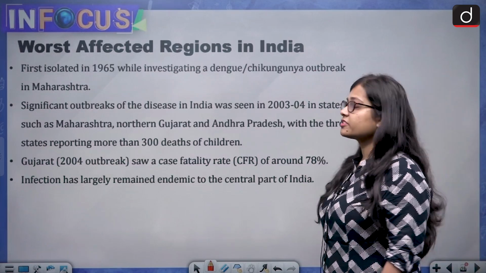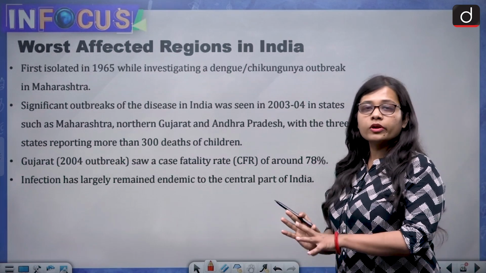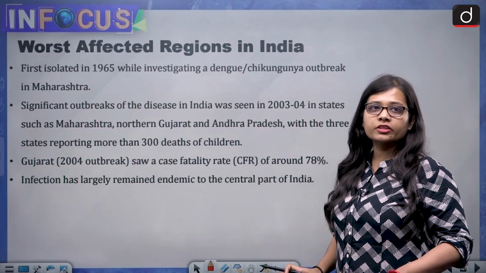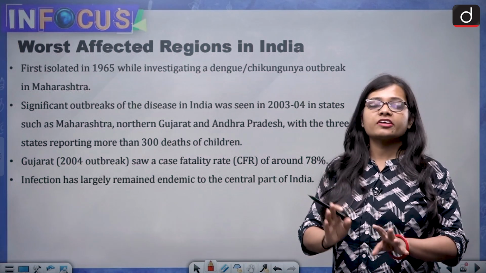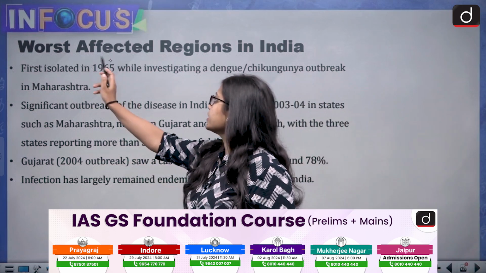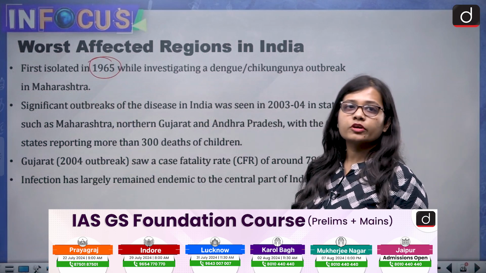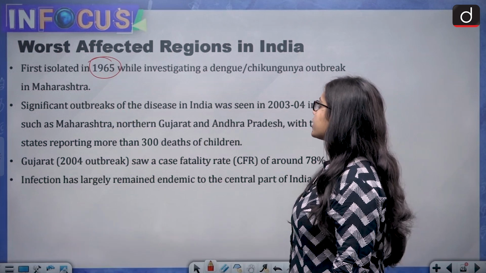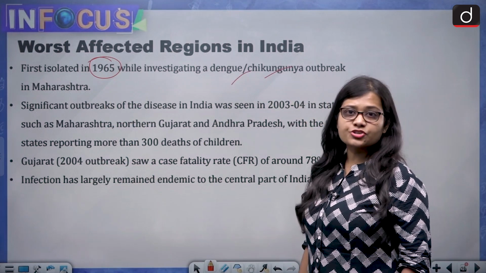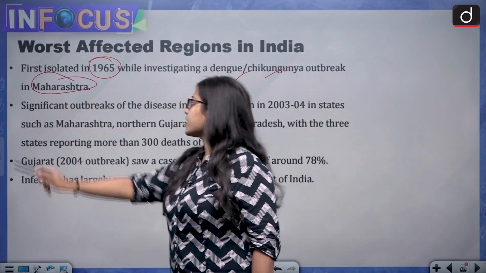Worst affected regions in India. So is it only for the first time that the Chandipura virus has been observed? No, that is not the case. Earlier also this virus has been observed in India. It was first isolated in 1965 while investigating a dengue or chikungunya outbreak in Maharashtra. So it was observed in Maharashtra.